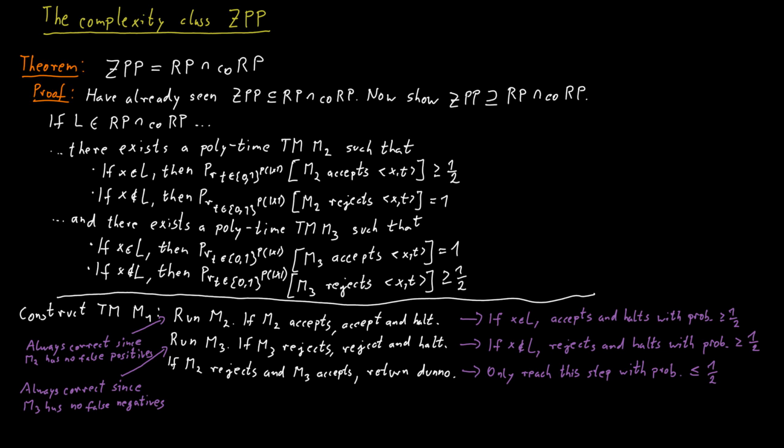Finally, there's yet another way we can look at the class ZPP. So you might be unhappy with this idea of getting an I don't know as a response. What if you don't want any errors at all in your probabilistic algorithm, but you also don't want to allow a response of I don't know? So you always want to get a specific answer, accept or reject, and you don't want any errors involved.